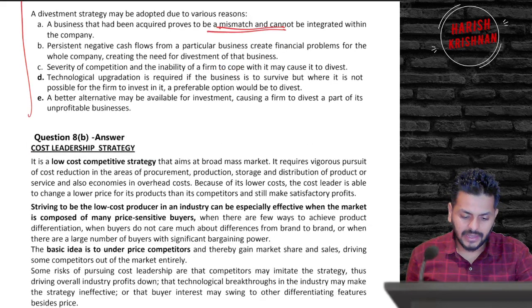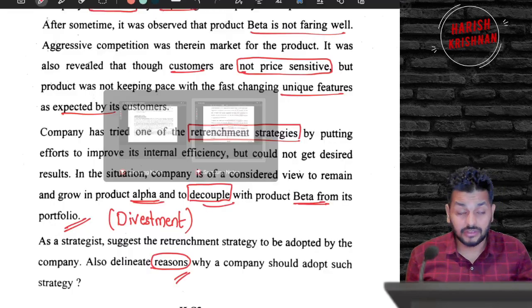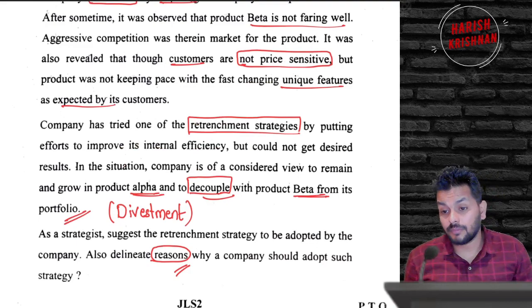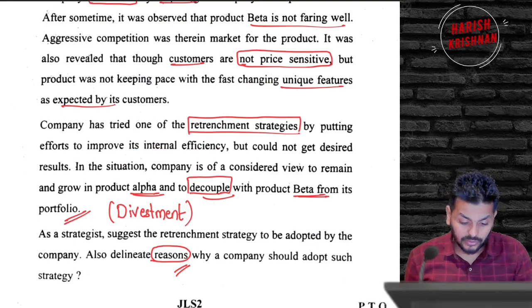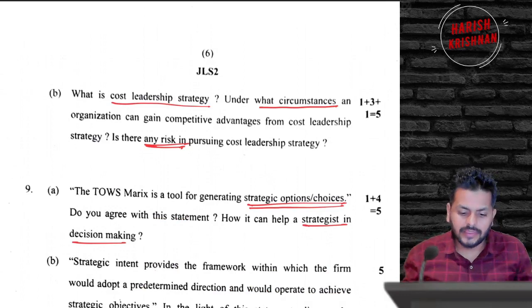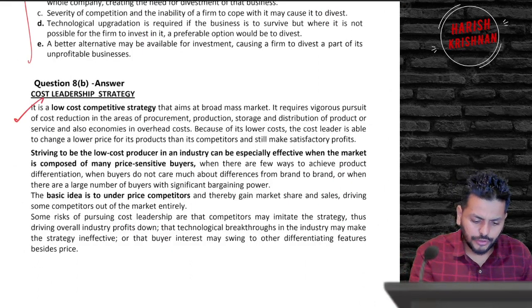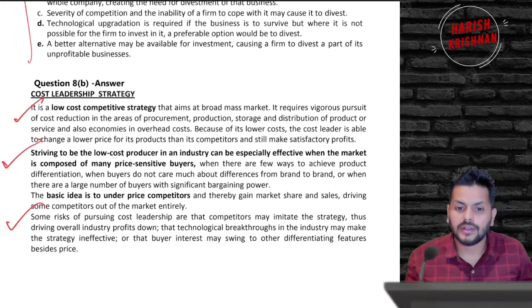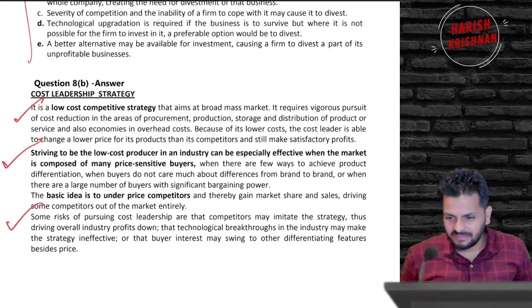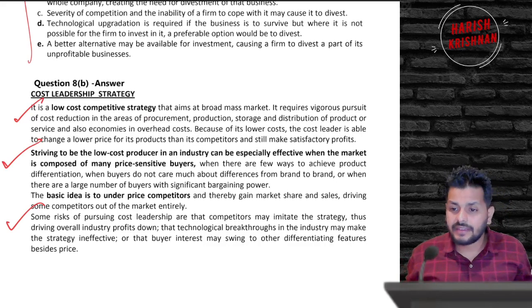Then going by, 8B is a cost leadership question, and they asked a question from focus, they also asked a question from cost leadership. Amazing. 2 questions from the 5th chapter. What is cost leadership strategy? Straight question. What are the circumstances that will help you get the cost leadership? What should you do? And what are the risks? So if you address 3 parts, what is cost leadership, what should you do to get cost leadership, and some risks of pursuing it, that's 5 marks. I mean, in recent times I didn't come across such a simple 70 marks question paper.